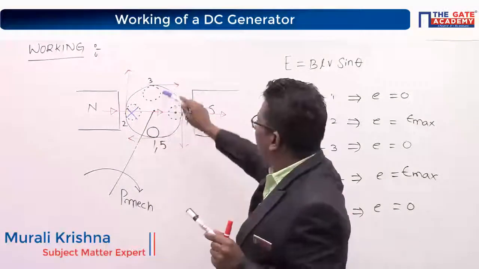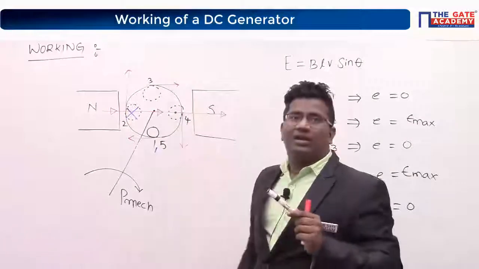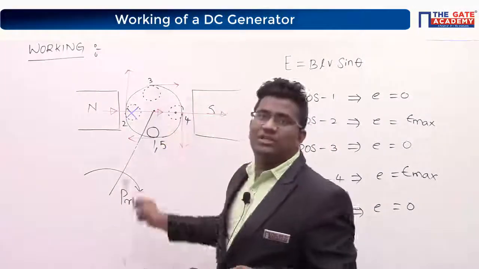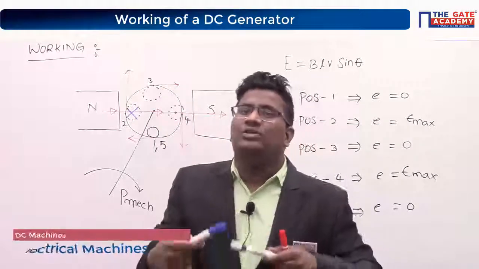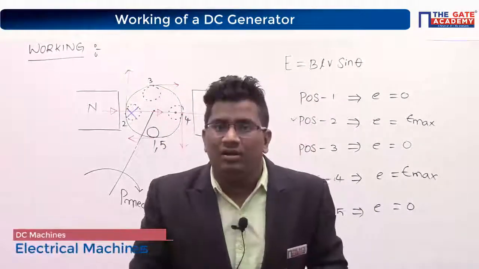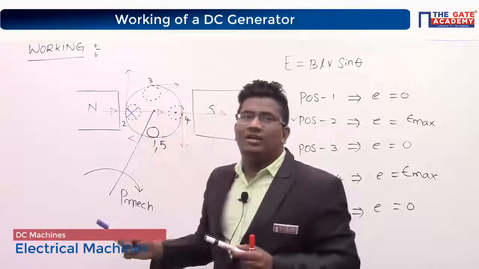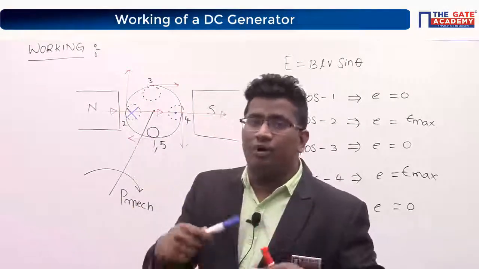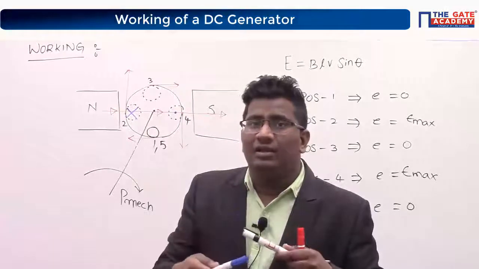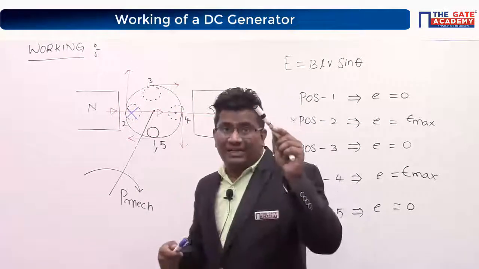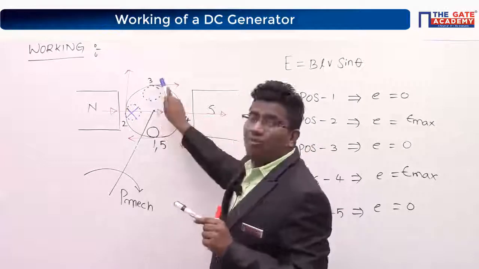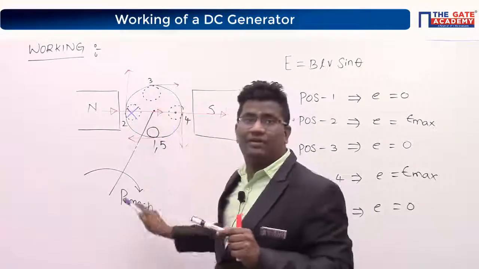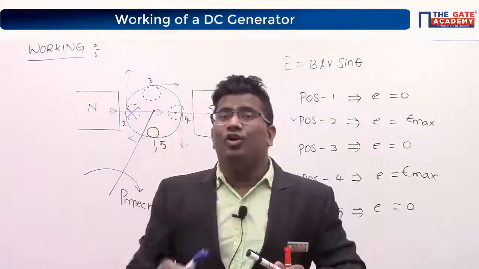Tell me, at position 1 and position 3, is the conductor rotating or stationary? Yes, it is rotating. But even though the conductor is rotating at positions 3 and 1, there is no induced EMF.